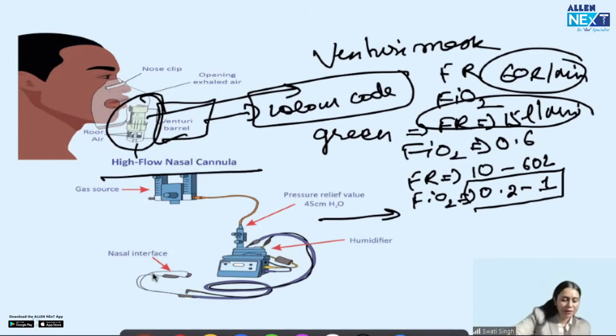Got it? Right. So Samir has remembered the color coding for all the Venturi barrels. Very nice. But I think just keep in mind, there are a lot of things we have to remember. The green one, I expect a question can be asked on green colored barrel only. That is most expected and most commonly used Venturi device, the Venturi mask with green barrel. Okay. So green barrel, you cannot miss. You cannot afford to not remember.